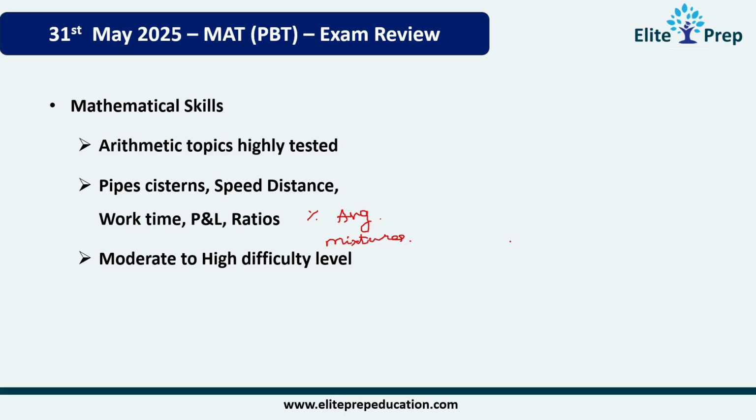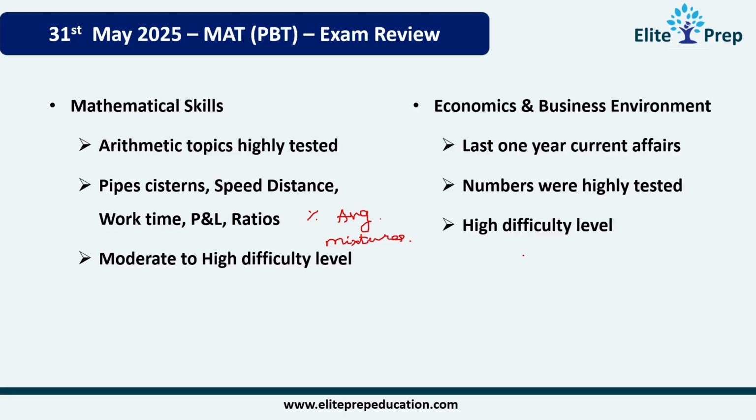The surprise was exactly in the 5th section, which almost all the students I have reached out to said was of high difficulty level. The current affairs were very difficult, and the last 1 year of current affairs was tested. Even 2024 current affairs, because usually it is only 1 year of current affairs being tested. 2024 questions were also there, and most of the questions involved numbers.